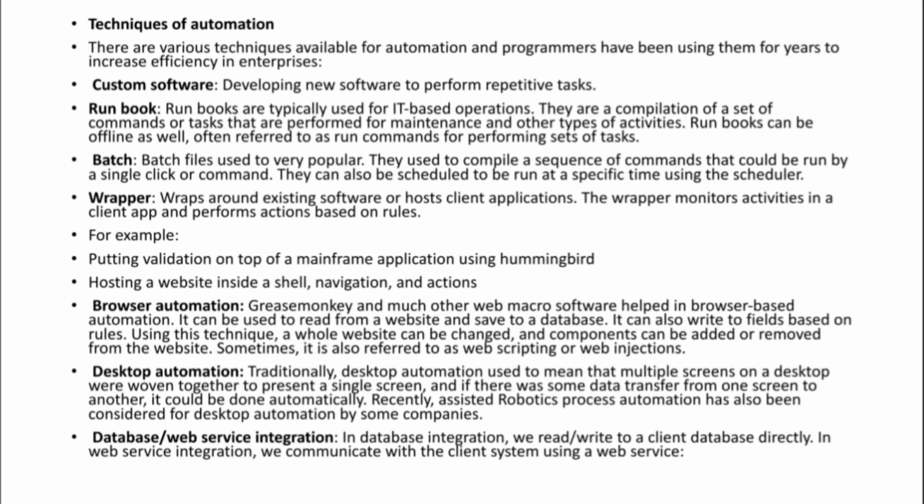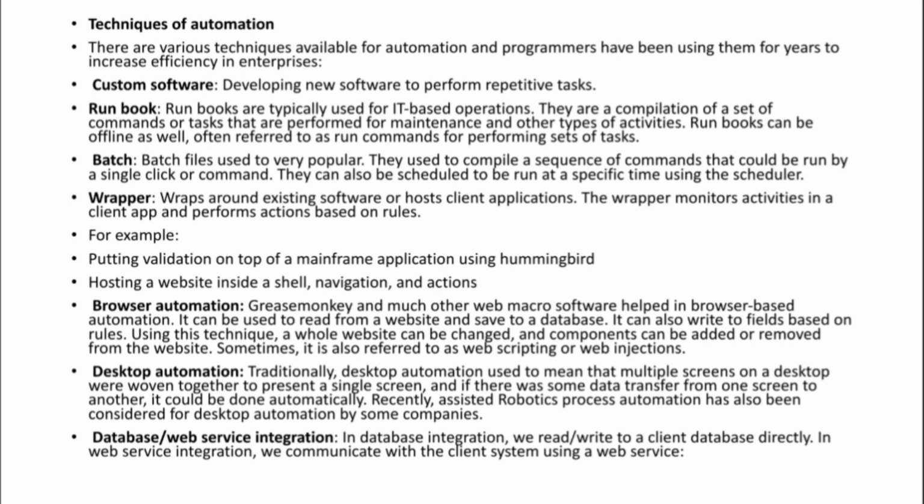So you can run commands for performing a set of tasks. Simple, right? A runbook is a set of commands mainly used for maintenance. If you are going to automate the maintenance process, then you can go for a runbook. This is the second category.